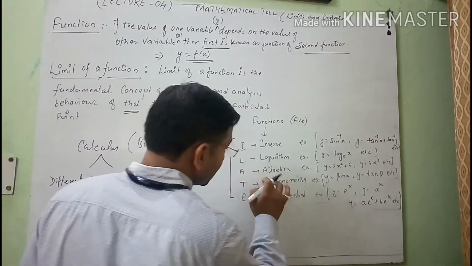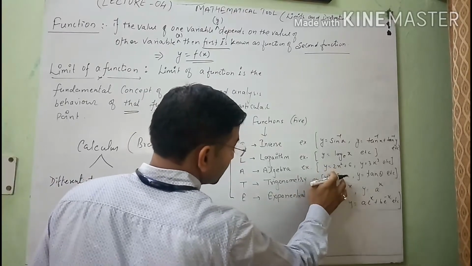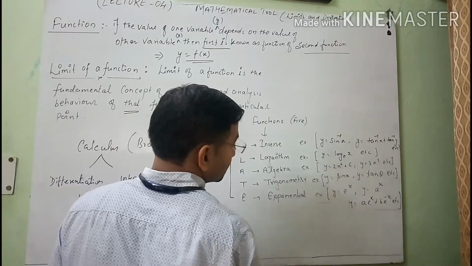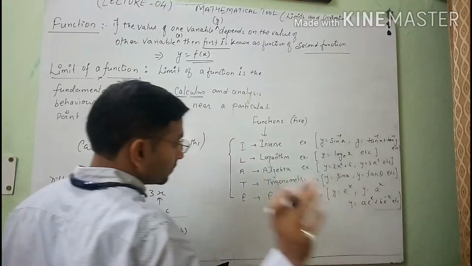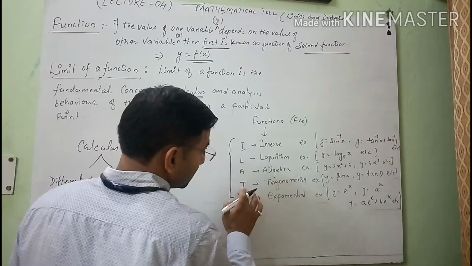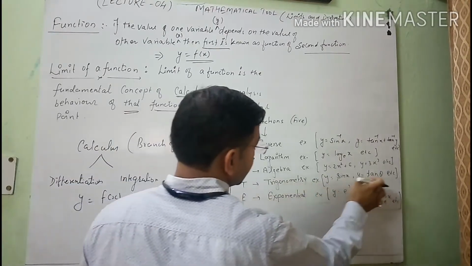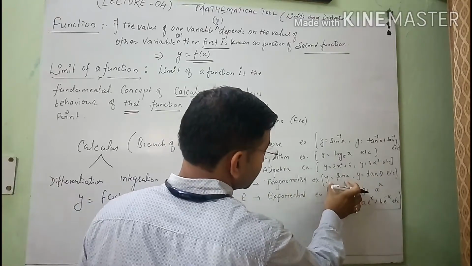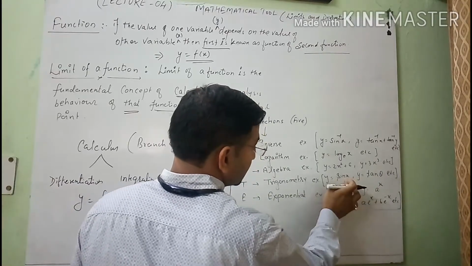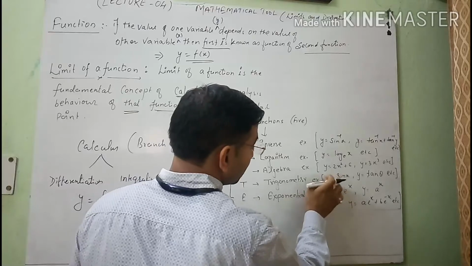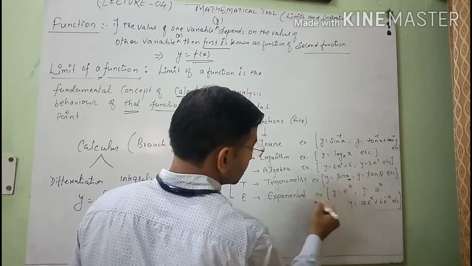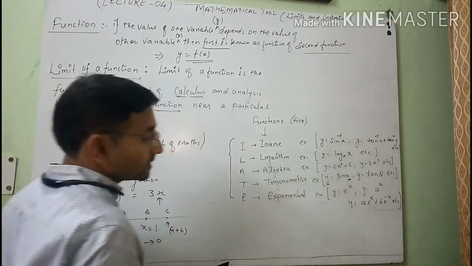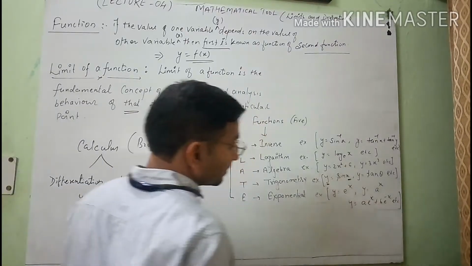So see here, the third one is algebra, which is very familiar to you. So y is equal to 2x square plus 6, 3x square and so on, 3x cube and so on. Similarly, the trigonometric function y is equal to sin x. If I write here y is equal to sin x, what is the meaning of this? It means that y is a function of x. x is the first variable and y is the second, which depends on x in terms of a trigonometric function.